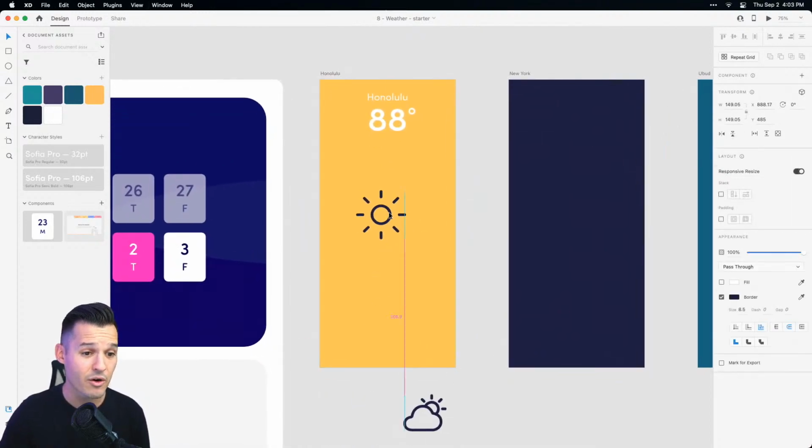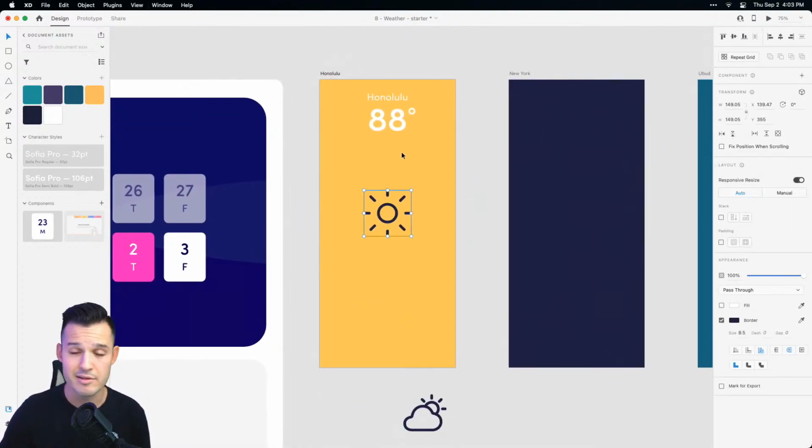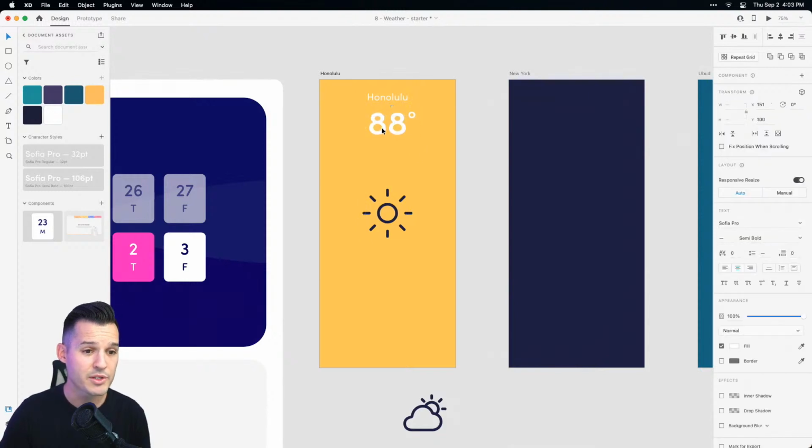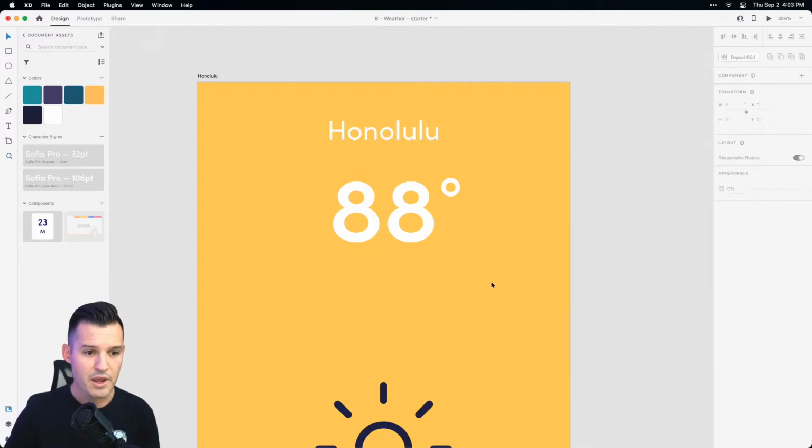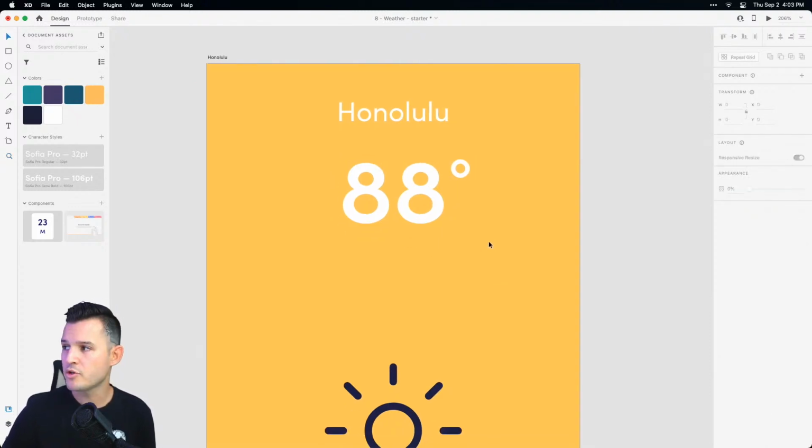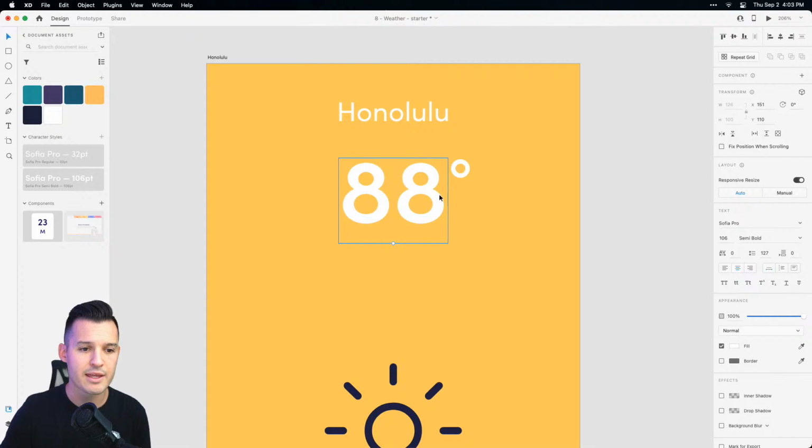Yellow is definitely our sunny indicator, isn't it? I think so too. So we're gonna grab these two elements and bring them down for our temperature. Again, just trying to get a little bit of contrast between the city and the temperature itself. I'm using 106 on my temperature size there for my font, and then I dropped the degree symbol down. It was just a little bit overwhelming.